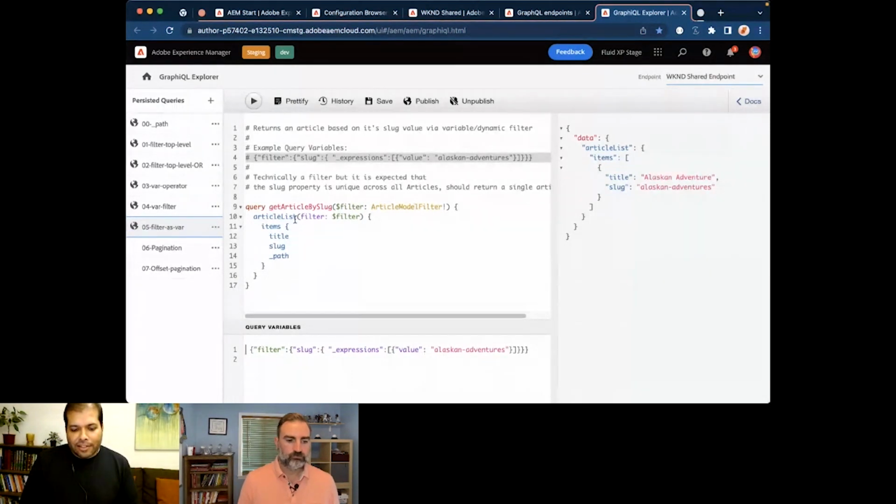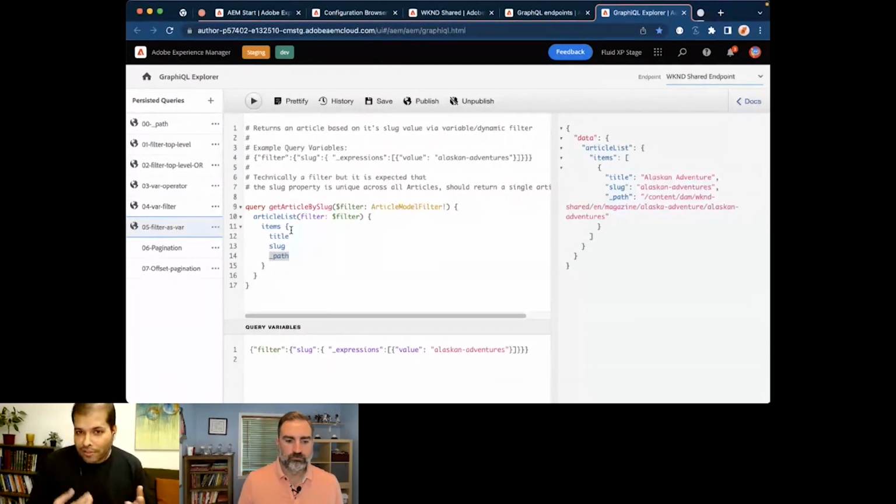Then instead of specifying the values here, we are specifying that we are using filter as a parameter. We see the article model filter type for this type of parameter. I added just an underscore path to differentiate the result, but we have the same execution, just passing the filter as a parameter.